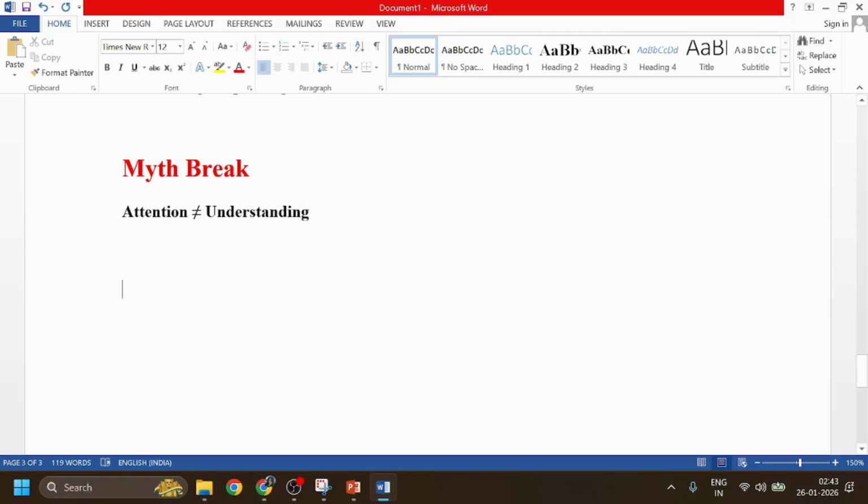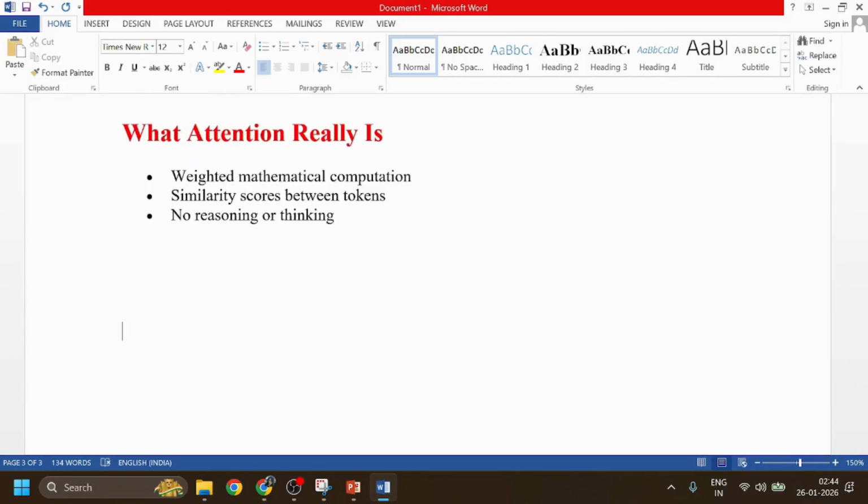Now we can see here a myth break. Attention is not equal to understanding. Then what is attention, if it is not understanding? Attention is just weighted math. It calculates similarity scores between the tokens. The model does not think, it does not understand meaning. It only learns patterns from a large amount of data.